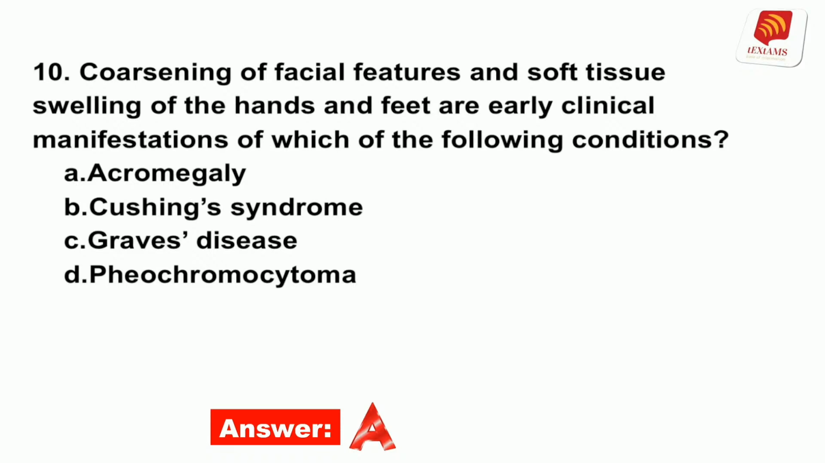feet. Cushing syndrome causes thin extremities, truncal obesity, and a moon face. Graves' disease causes bulging of the eyes, weight loss, and heat intolerance. Pheochromocytoma is a tumor of the adrenal gland that causes hypertension.